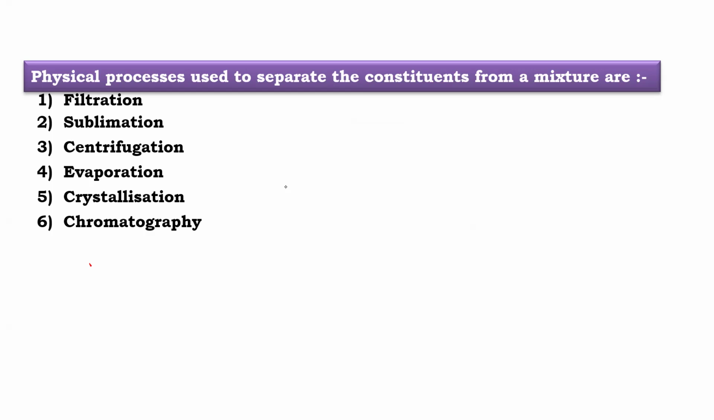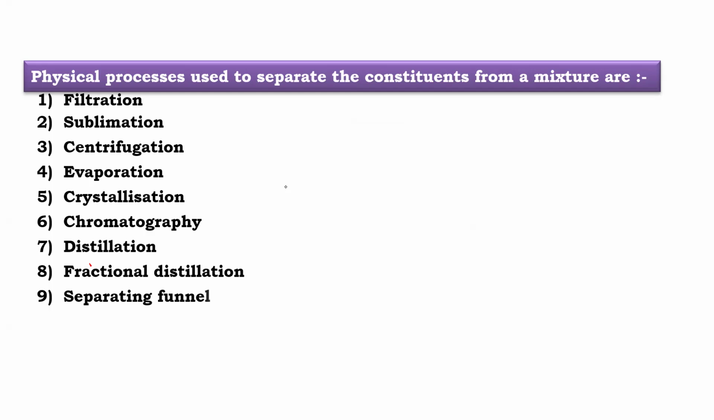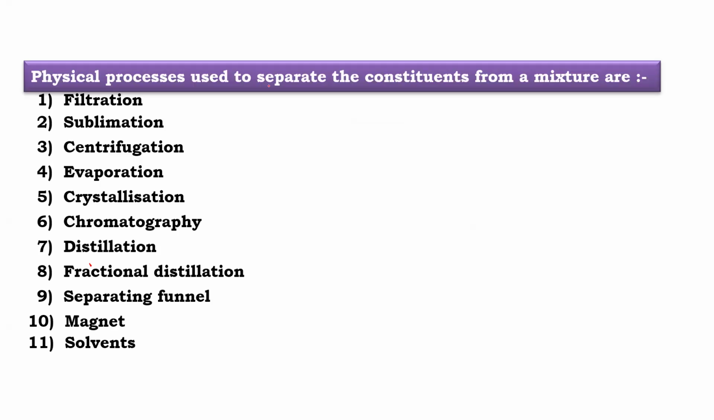Chromatography, beta, is used by forensic chemists. In your pen ink, beta, there are different components. How many different dyes are present can be found with chromatography. I'm going to explain in detail each and every method. First, I'm naming a few. Distillation, fractional distillation, separating funnel, magnet, solvents. So many.